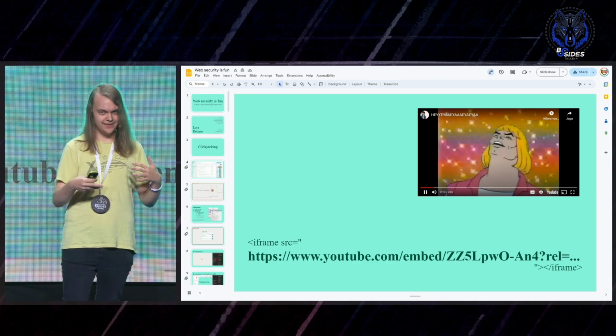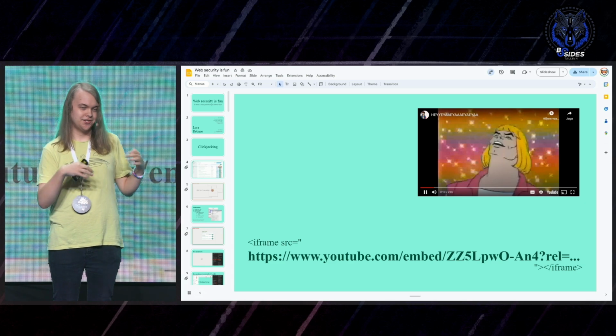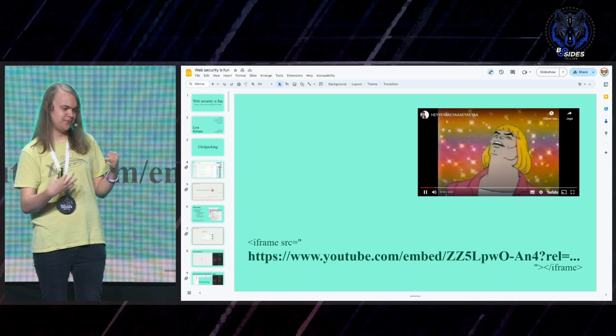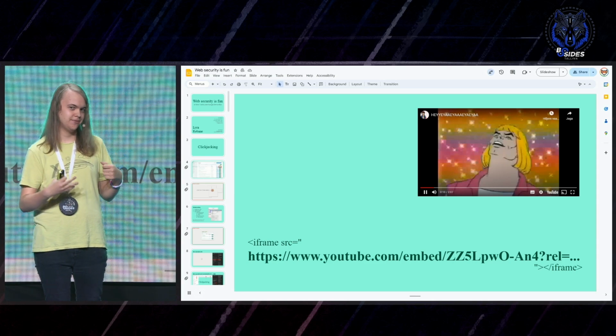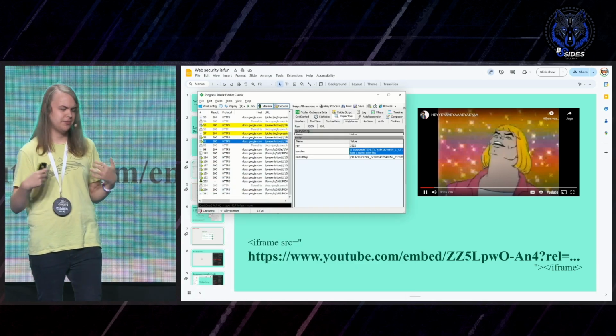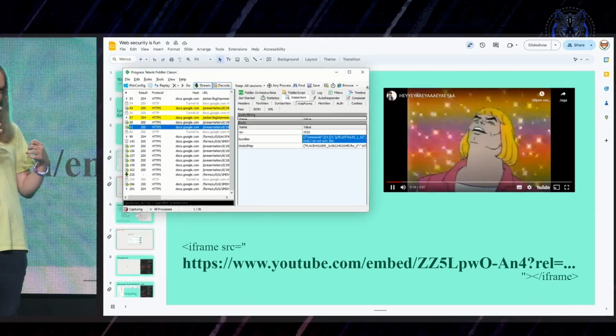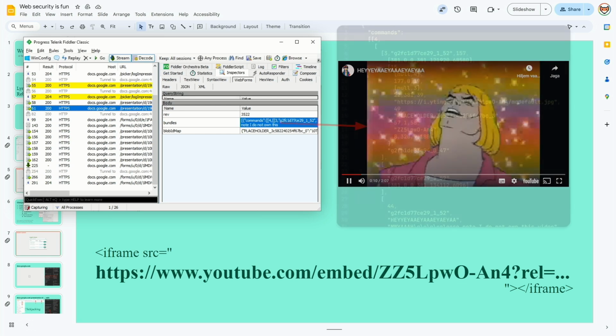And seeing that got me wondering, like, how is this embed URL generated? Like, can we replace it with something of our own? Because it would be really cool to be able to control an iframe inside of a presentation. So I pulled up my HTTP proxy. It's this program that lets you see the network requests for web stuff.